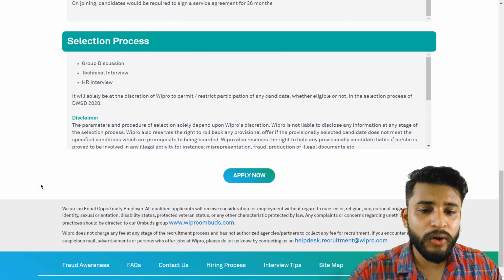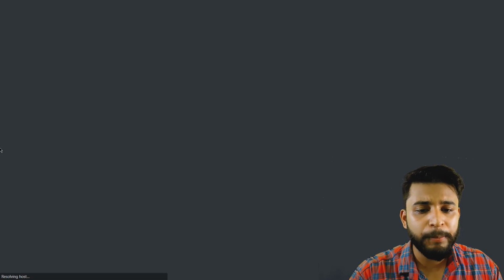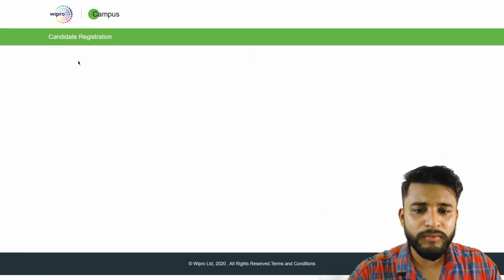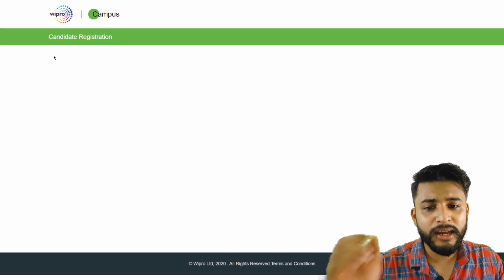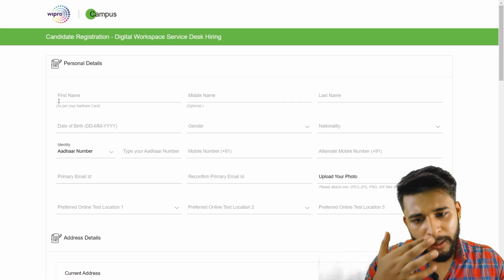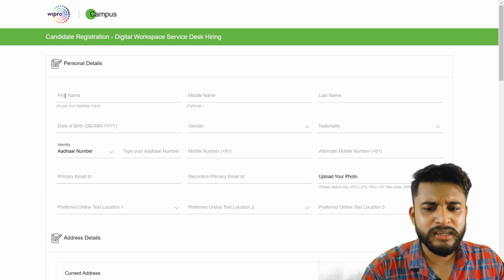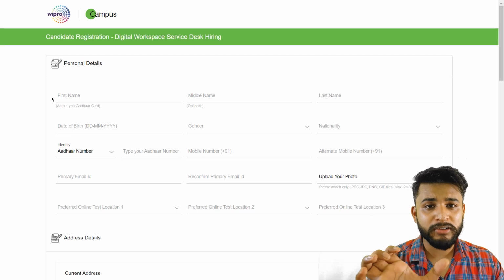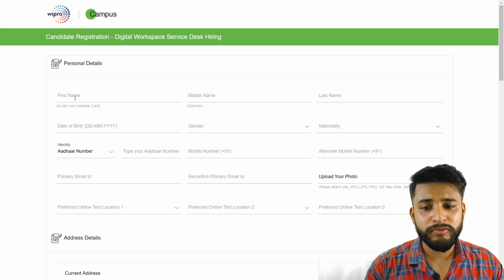So now let's see how we can apply for this job. When we click on apply now, a page will come up, that is synergy.wipro.in. It is a basic profile where you have to register yourself as a candidate. This is the basic thing that you have to do. Very basic things, like the Aadhaar card number. Take your Aadhaar card first, sit with the Aadhaar card, and you have to fill in that number too. So keep your Aadhaar card with you.